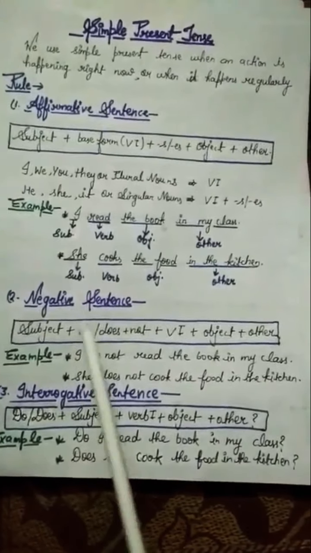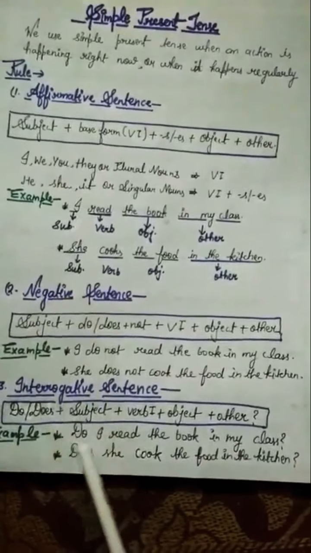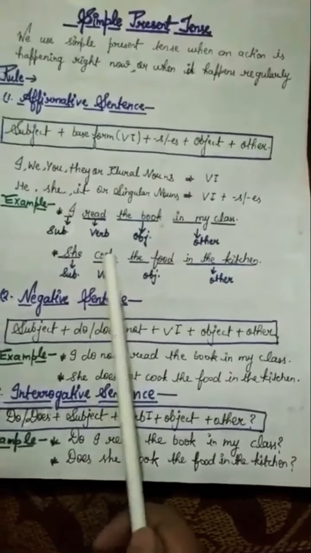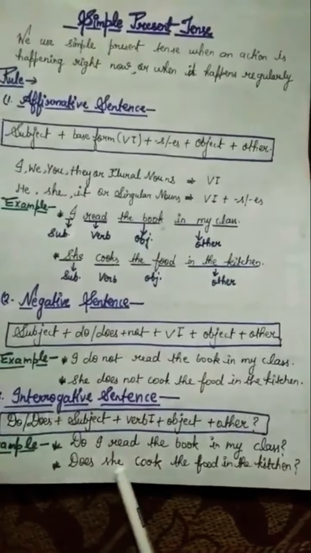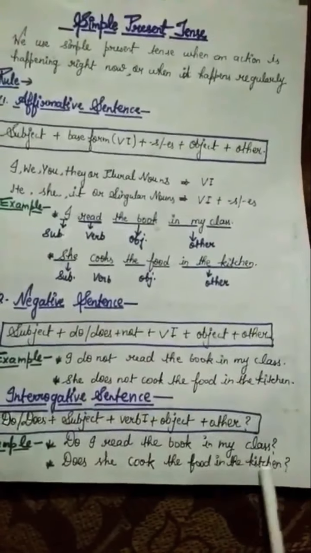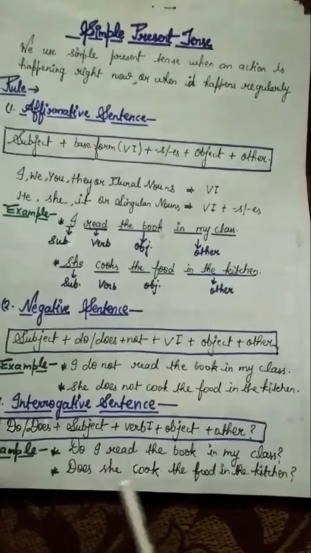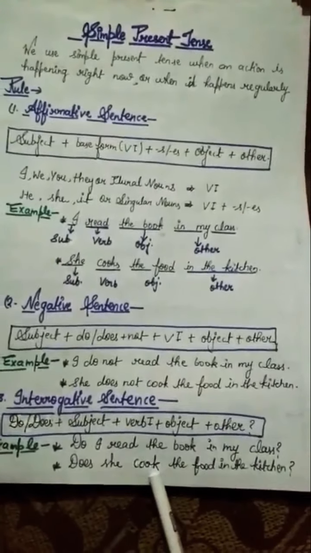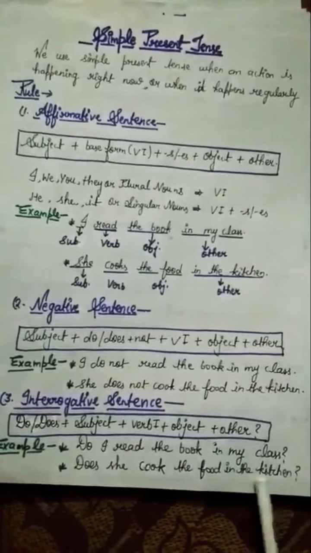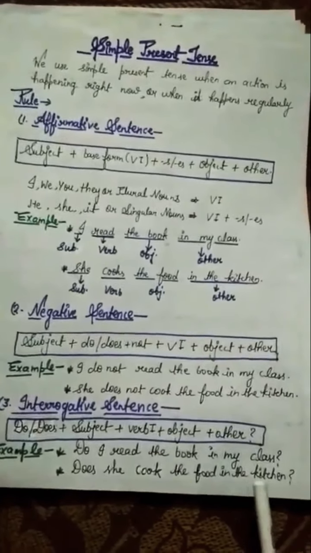Same way you will do the second. In the beginning of the sentence you have to use does because there is s in the verb. So you will use does. Does she cook the food in the kitchen? As I told you, after using does, you will remove s from the verb. Okay, and put a question mark in the interrogative sentence. Is that clear?